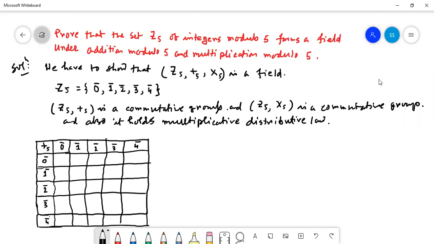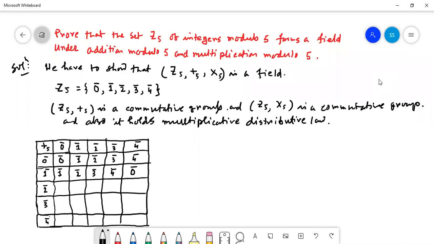Now 0 plus 0 is equal to 0. 0 plus 1, 1. 0 plus 2, 2. 0 plus 3, 3. 0 plus 4, 4. Now 1 plus 0, 1. 1 plus 1, 2. 1 plus 2, 3. 1 plus 3, 4. 1 plus 4, 5.